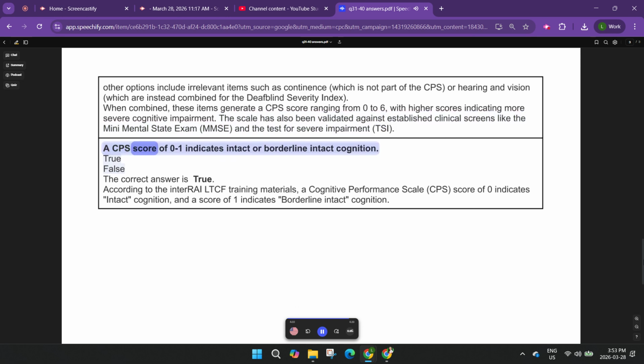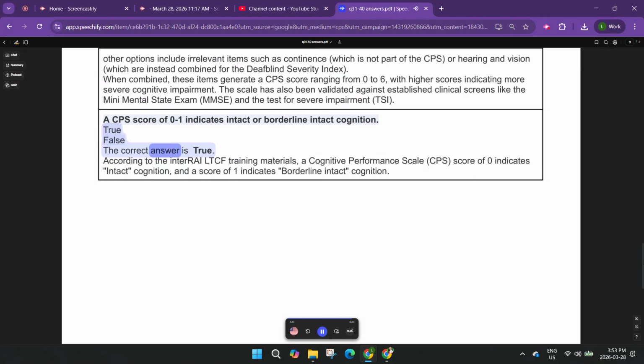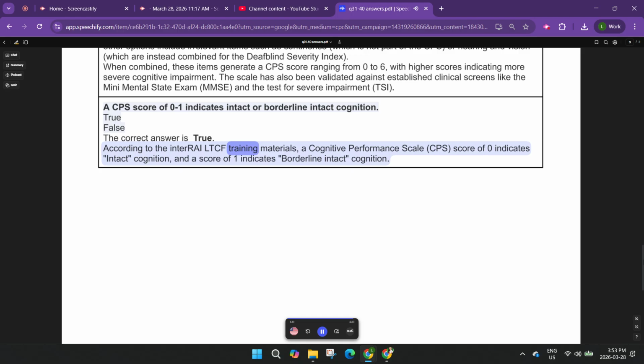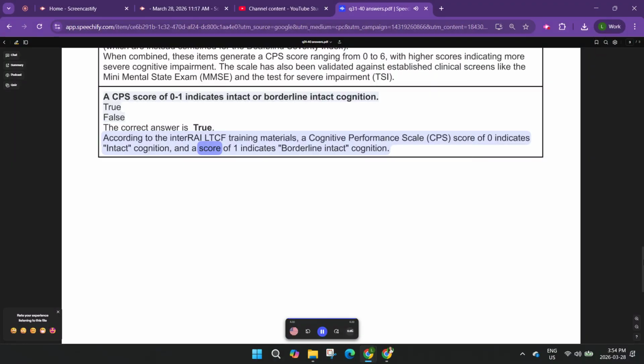A CPS score of 0 to 1 indicates intact or borderline intact cognition. True or false? The correct answer is true. According to the interRAI-LTCF training materials, a Cognitive Performance Scale, CPS, score of 0 indicates intact cognition, and a score of 1 indicates borderline intact cognition.